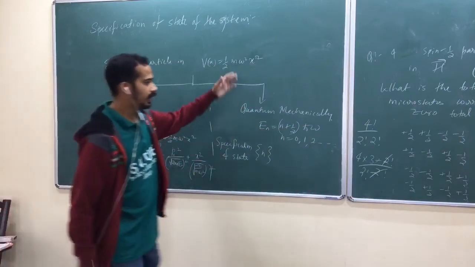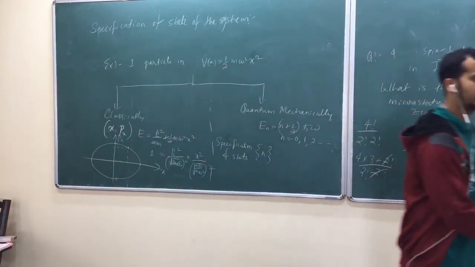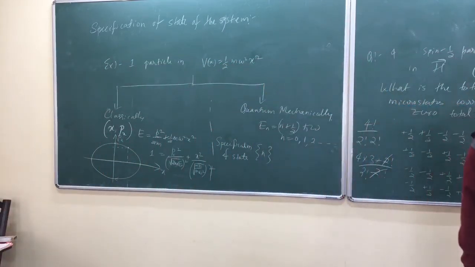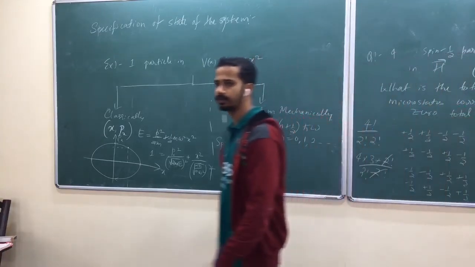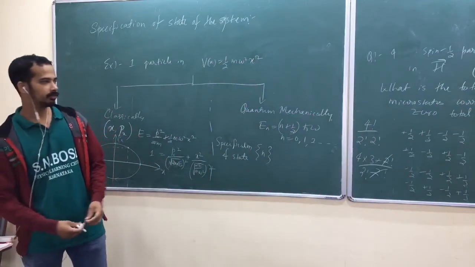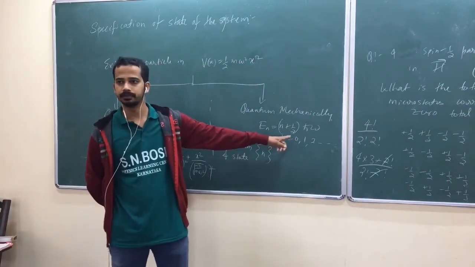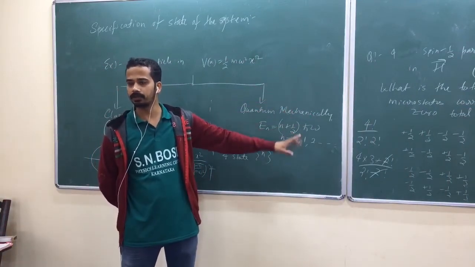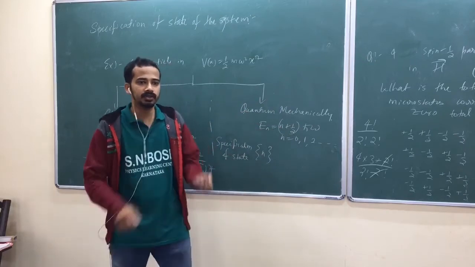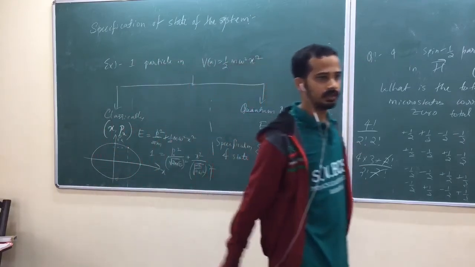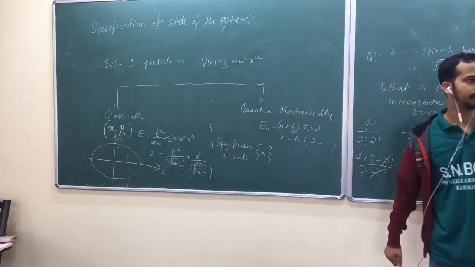Again, if you have many harmonic oscillators, then you can write n1, n2, n3 like that. You can generalize this for 2 dimensions, 3 dimensions. For 3 dimensions, you will have 3 quantum numbers. For a 3-dimensional harmonic oscillator, you need to specify 3 integers to specify the state of the system.